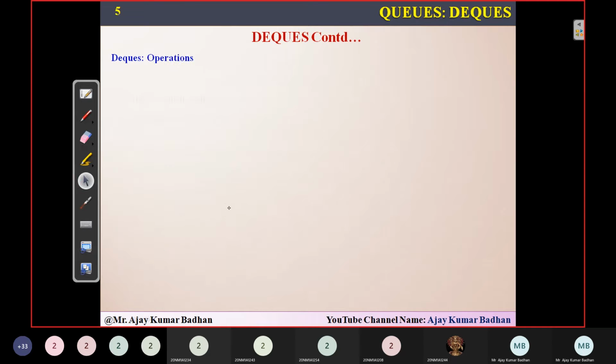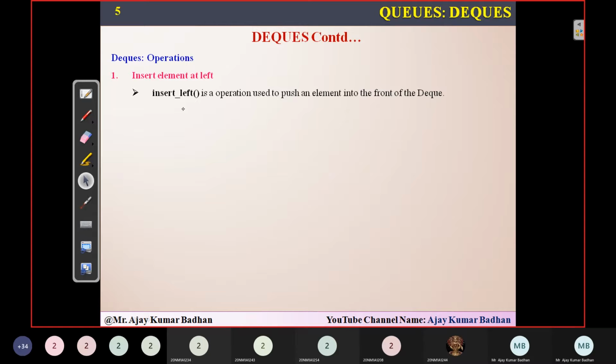So let's see the first one. What is the first operation here? We have inserting an element in the left. Within the program, I'm using a function called insert underscore left, which I use in order to push an element onto the front of the stack.